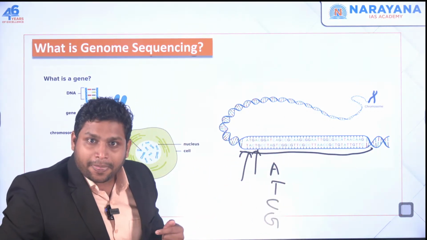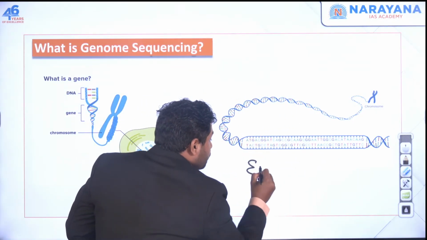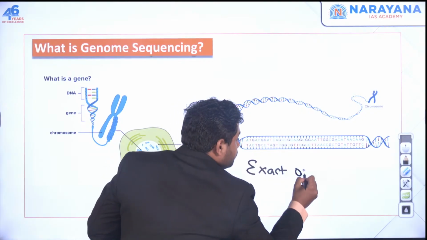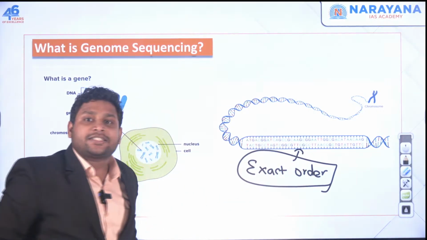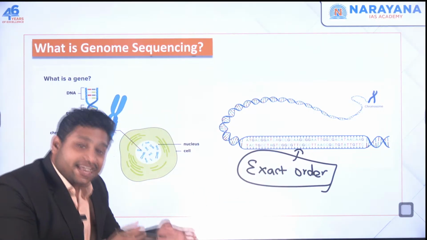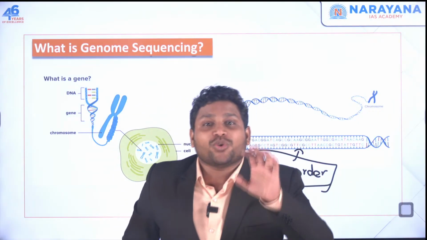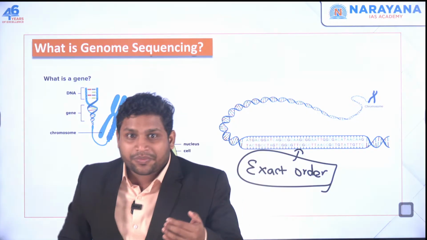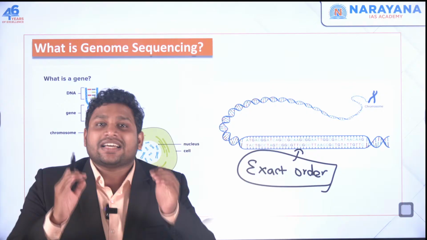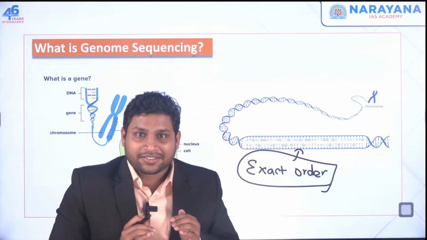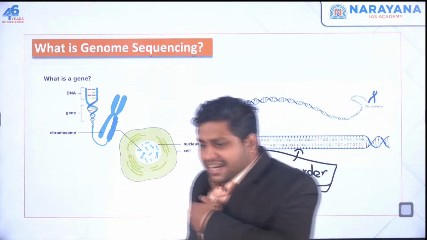Okay. Now comes the point where we want to know the exact order of these nucleotides. When you get this exact order of nucleotides in your DNA, we say you have sequenced your genome. Genome means the complete set of DNA that you have. If I get the complete set of DNA from your body, I can understand everything about you.